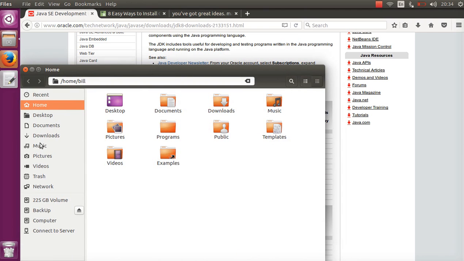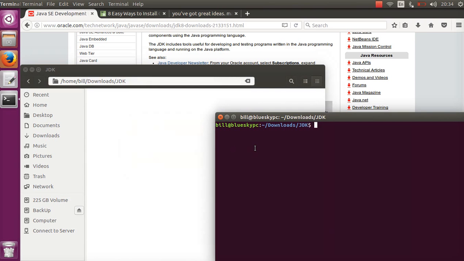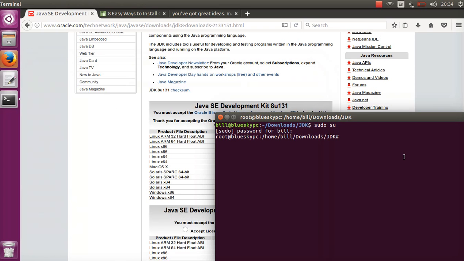First, after you downloaded the file, go to the directory that has your zip file and first sudo into your root account, and then just move the file, the zip files that you downloaded, and move it to here, usr/local/java.